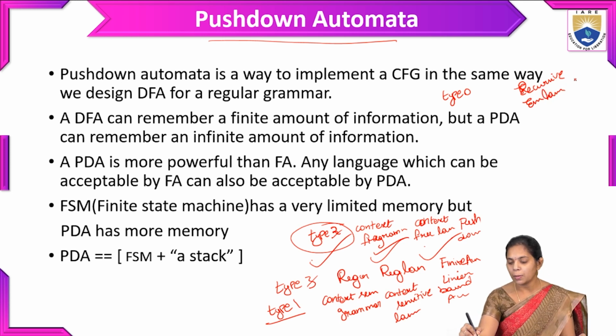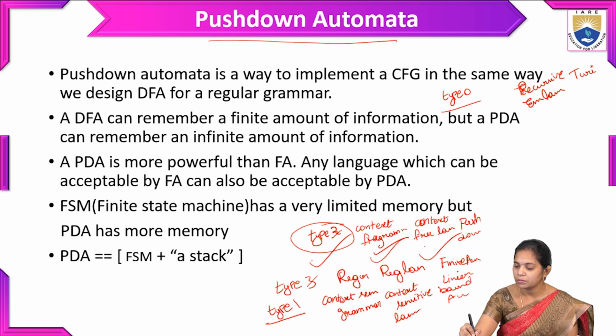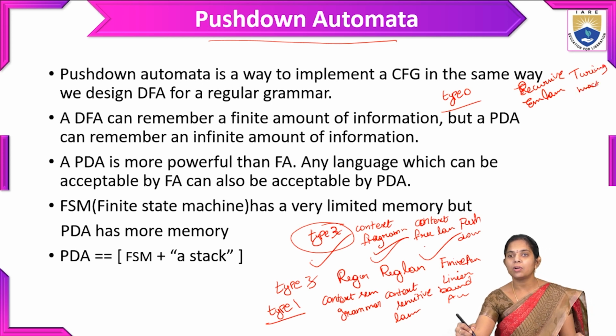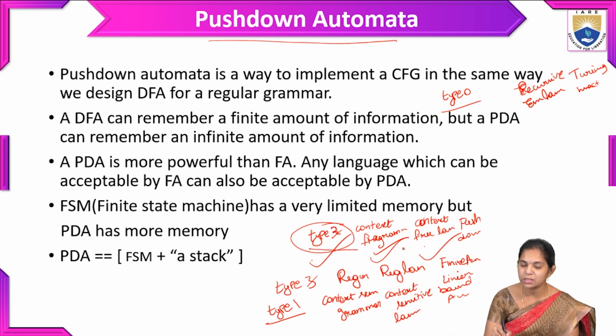The automata for type 0 is the Turing machine. So this is the Chomsky hierarchy, in which we have four types of grammar. In this, type 2 grammar is represented by the pushdown automata, which accepts context-free language and context-free grammar.